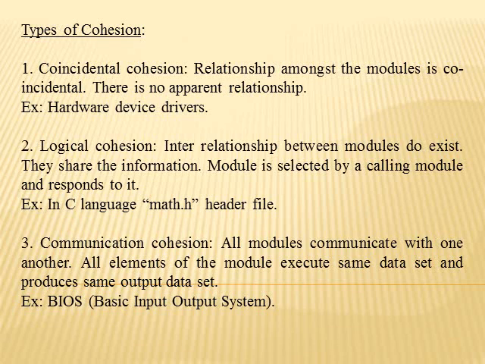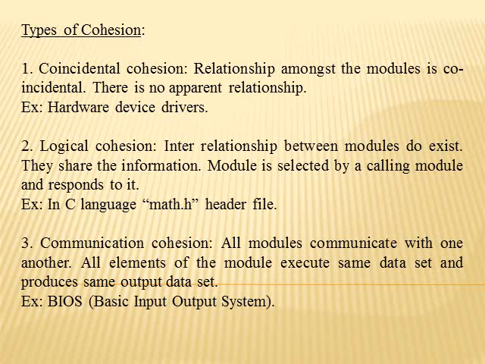Here the example given is math.h. Math.h is logical cohesion, because in the C language any program can use it functionally whenever I have to do some calculations; they use math.h to perform some logic. But the function can be different. In one place I can perform a square, in another place a cube root. So the function is different, but the logic is related through math.h. That is logical cohesion.